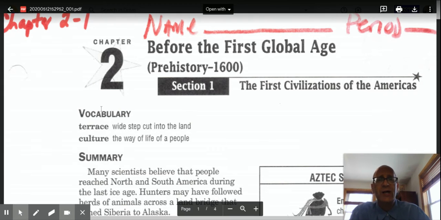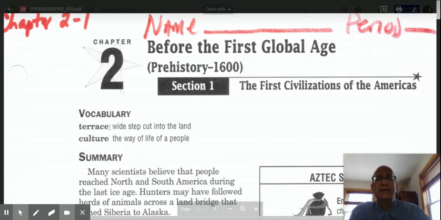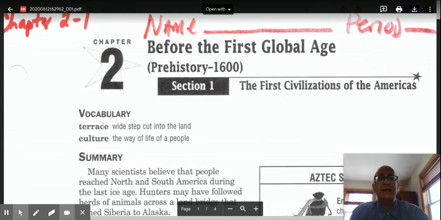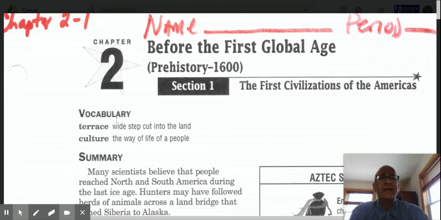First 2 terms in Chapter 2, Section 1 are going to be terrace. Terrace is a wide step cut into the land. When we talk about terraces, we're usually referring to pieces of land that are created in the sides of hills or mountains in areas where farmland is very difficult to come by. Terrace farming was a way farmers would adapt to their environments. We're going to be talking about terrace farming. Also, culture, the way of life of a group of people.